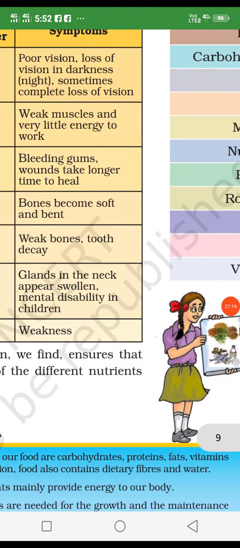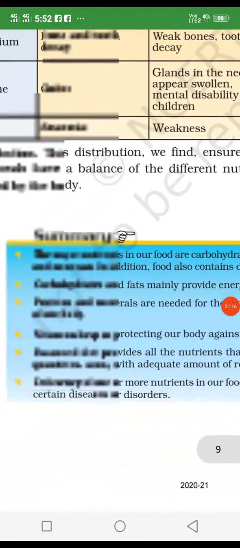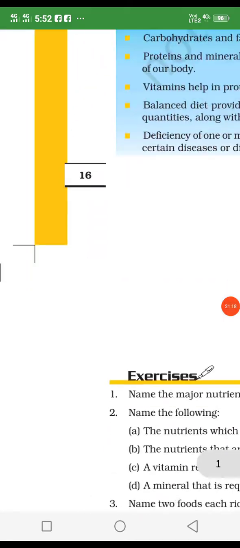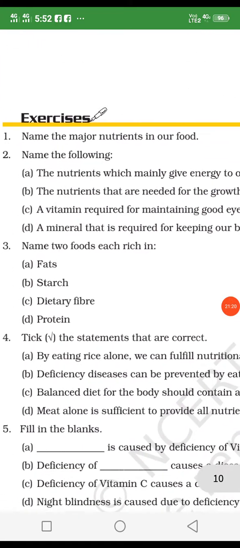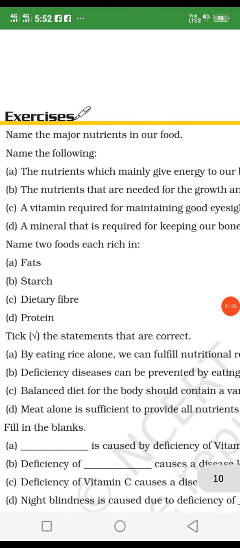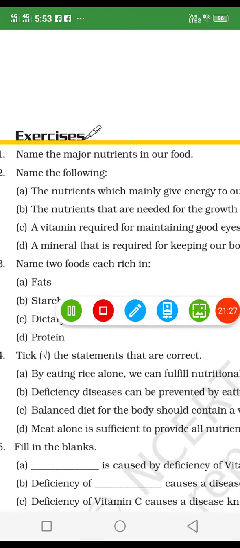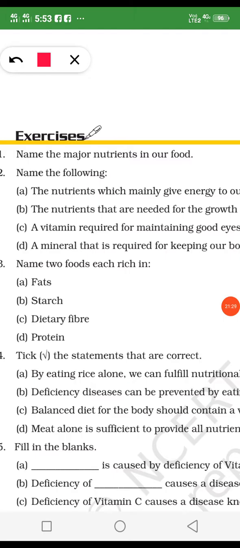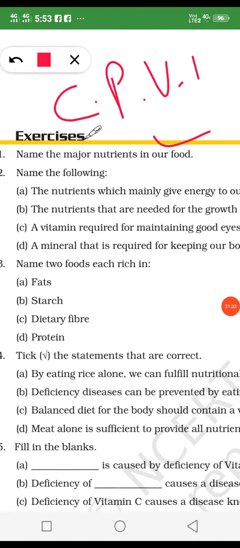Okay, done. Now this lesson is done in your video. You watch it carefully and do its work also. Okay. Then name the major nutrients in our body. Major nutrients are carbohydrate, protein, vitamins and minerals.